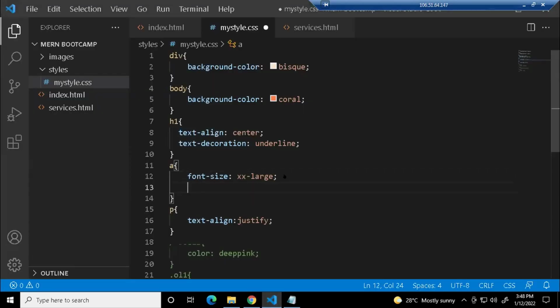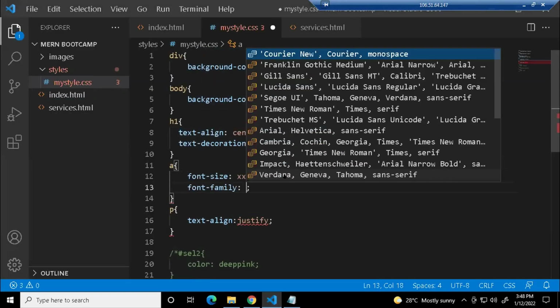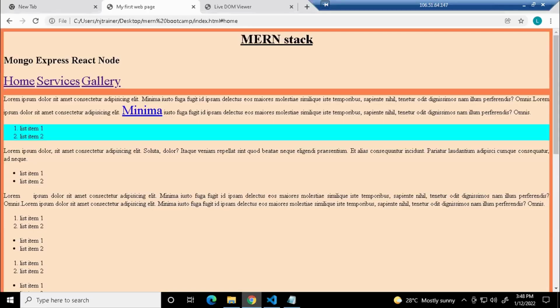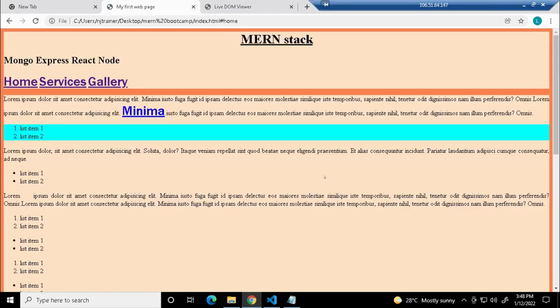You can also change your font family. Okay, I'm just giving font family. You can give any of these values. Let us say I'm selecting this value. Everything will come as auto suggestion, guys. That is why I suggested VSC. Can you see the difference in font between the previous and this one? Right?